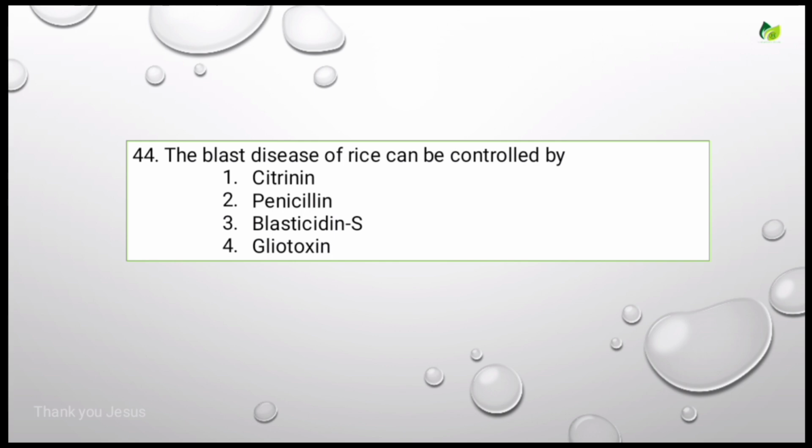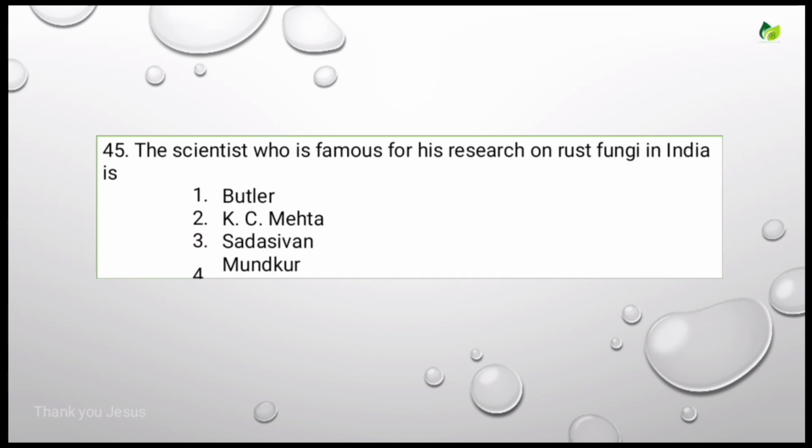The blast disease of rice can be controlled by. Options: citrinin, penicillin, blasticidin S, gliotoxin. The correct answer is blasticidin S. Blasticidin is an antibiotic used in cell cultures to control blast disease. Let's see the next question.